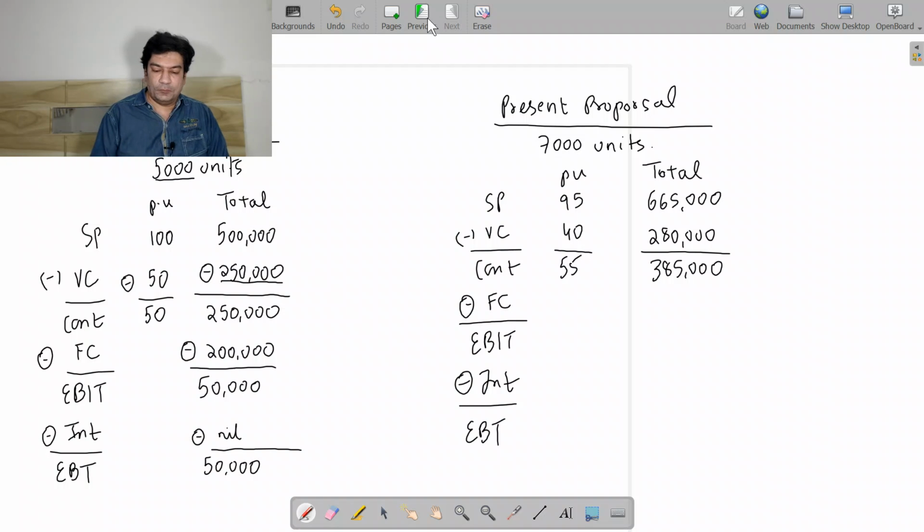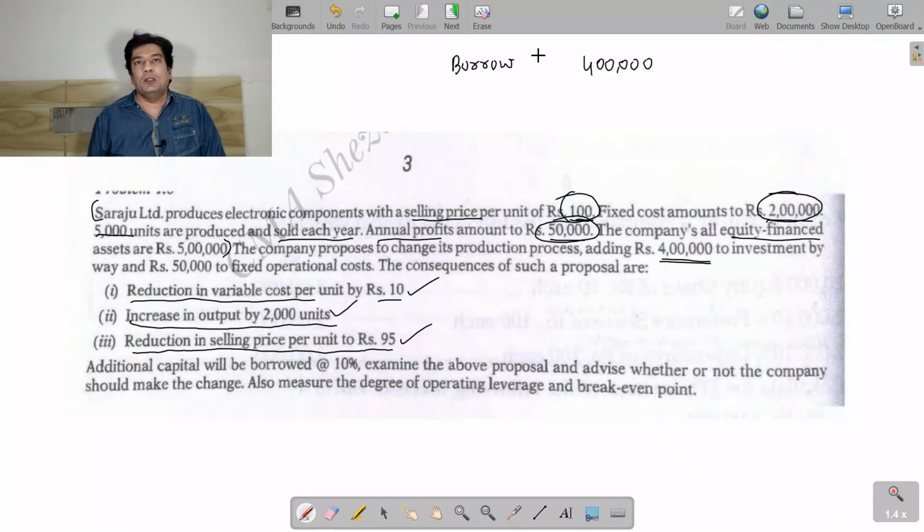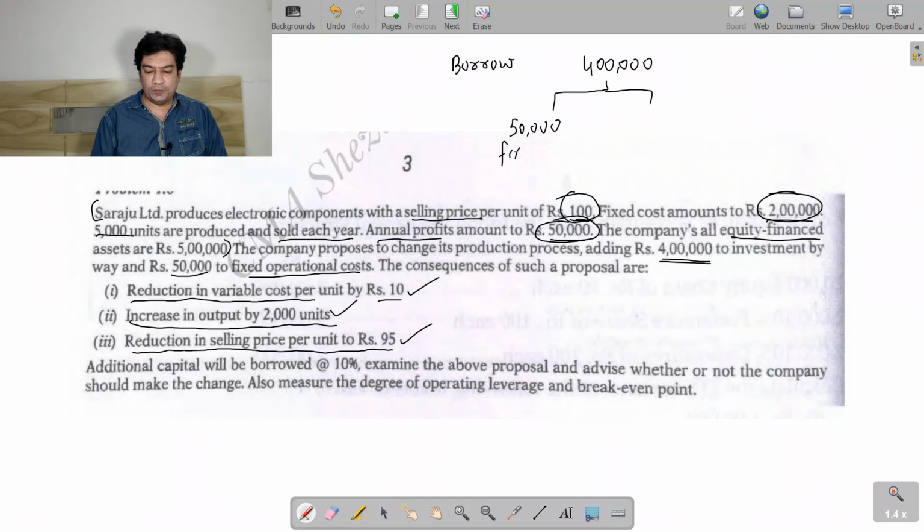Now what they have said is that 4 lakhs we are going to add to the investment. What they mean to say is that 4 lakhs they are going to borrow, and by way of 50,000 to fixed operational cost. Out of this 4 lakhs, 50,000 will be our fixed operational cost.